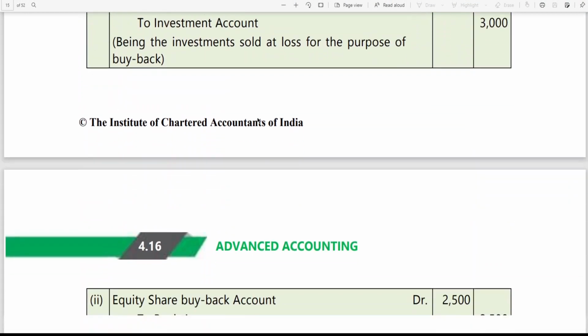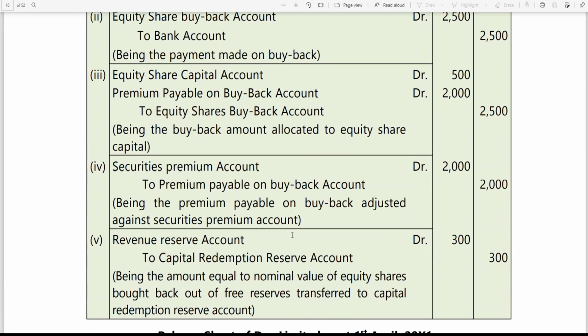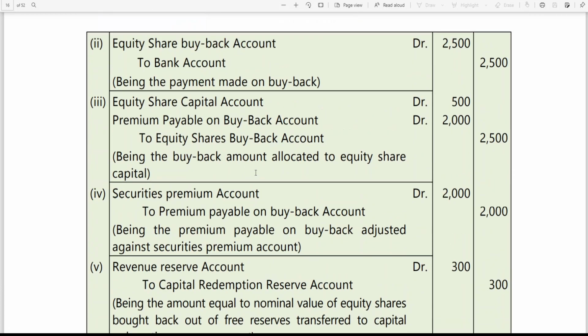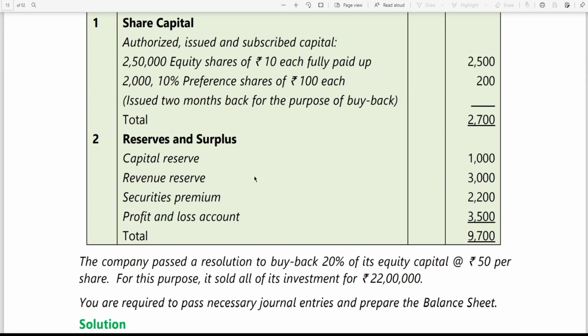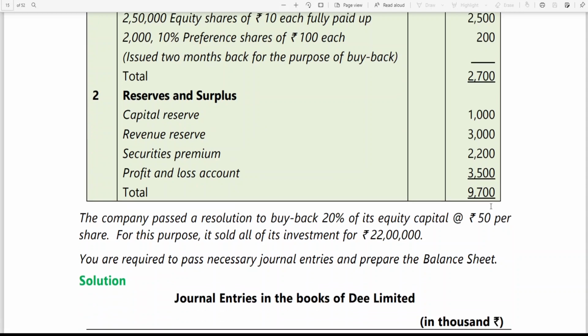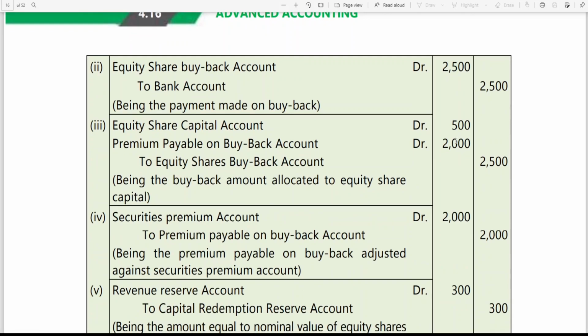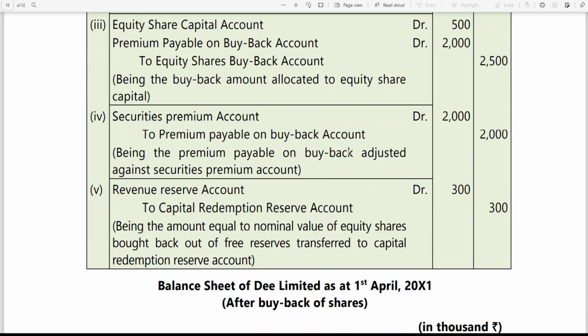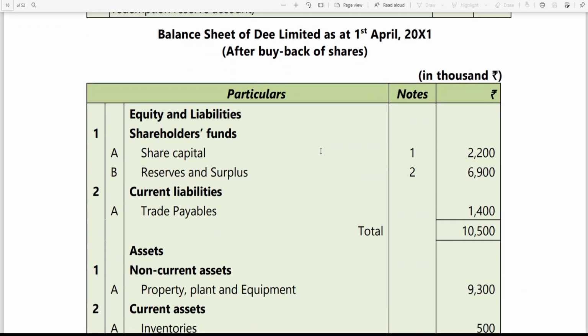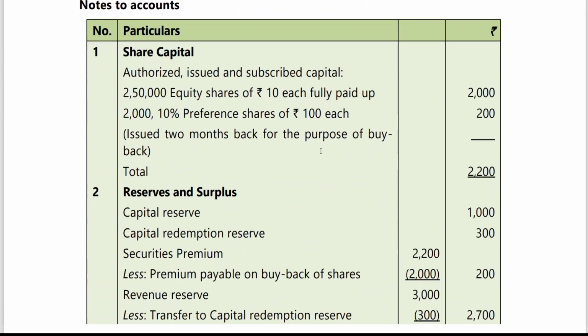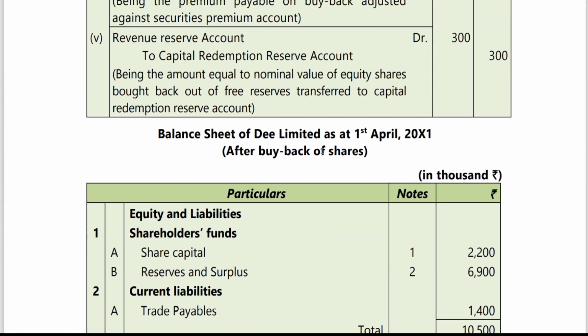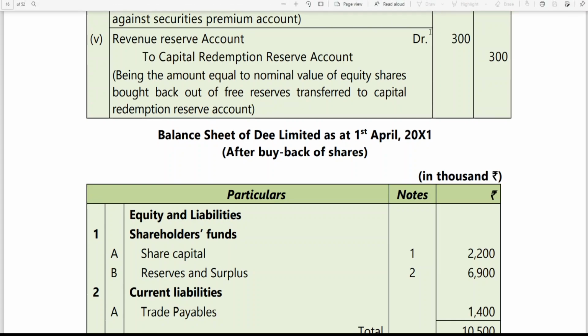The entry has been written. They have used revenue reserve. In reserves and surplus, you are having revenue reserve. From this they have used. They can also use security premium and P&L account. Generally, security premium they are using for premium payable on buyback. They are adjusting from security premium. So revenue reserve to capital redemption reserve.